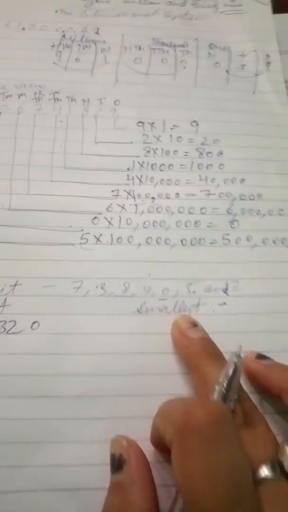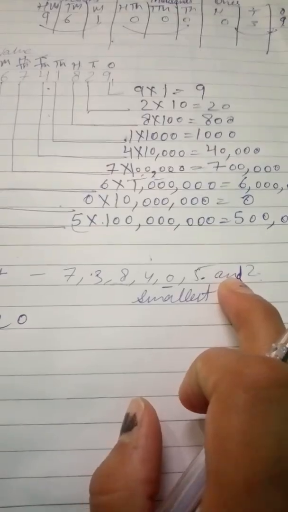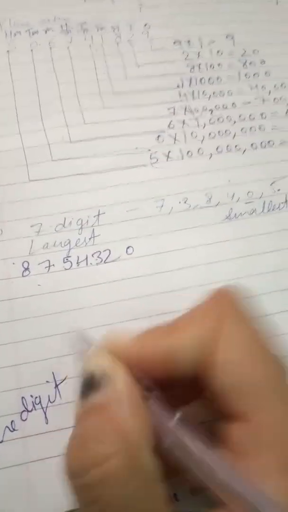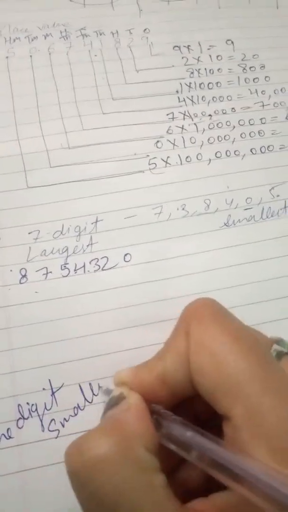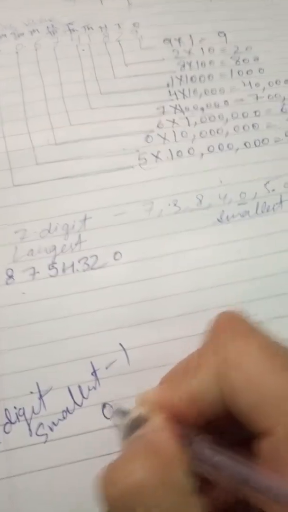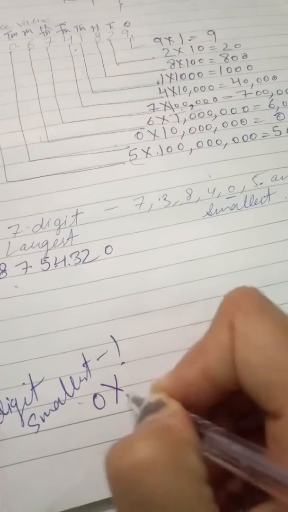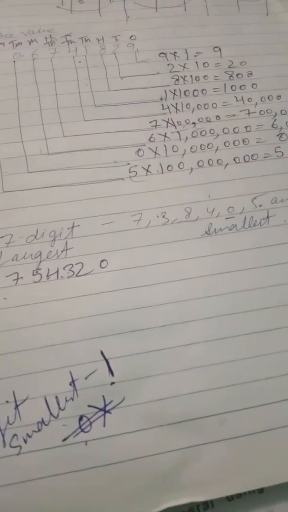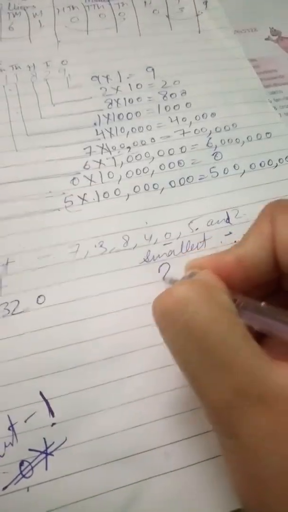Now I have to make the smallest number using these digits. So what is the smallest? I told you the smallest 1-digit number is 1. 0 is not the smallest number, 1 is the smallest number. Okay, so 1 is not there, so we are going to write 2 here.